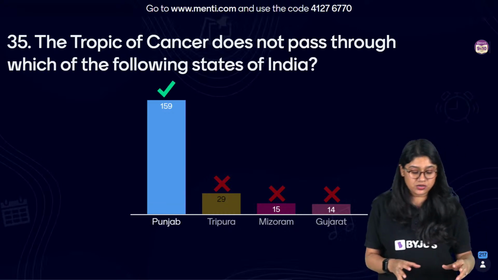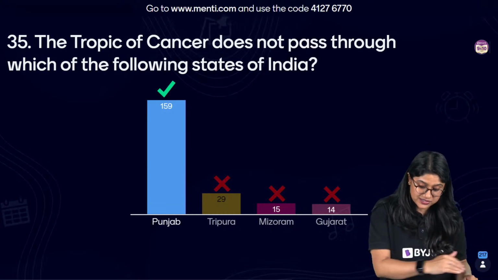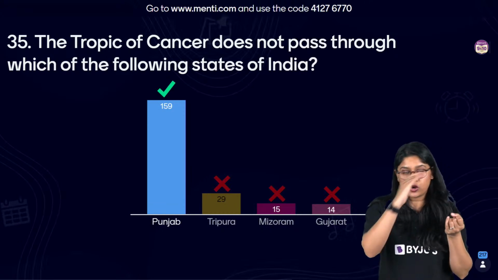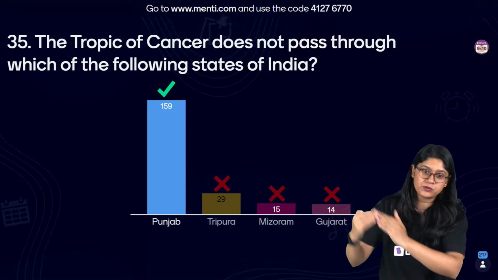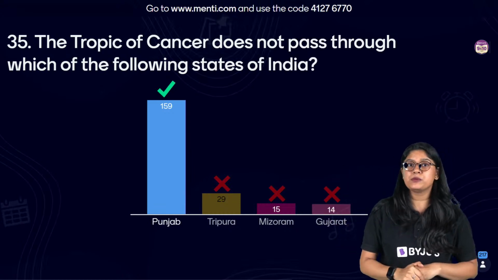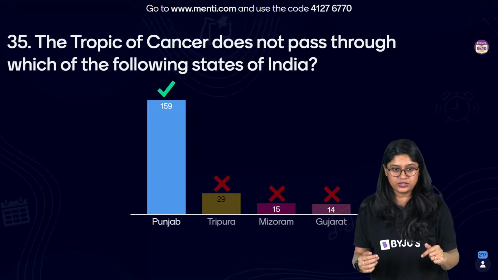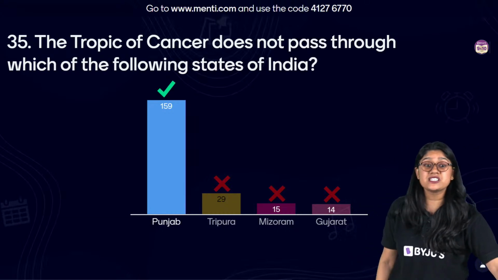And the correct answer is Punjab. 159 of you have voted for Punjab, and that's the correct answer. The Tropic of Cancer passes through Gujarat, then Madhya Pradesh, goes to West Bengal, Tripura, Mizoram. Definitely Punjab is not amongst that list. Yes, it passes through 8 states.